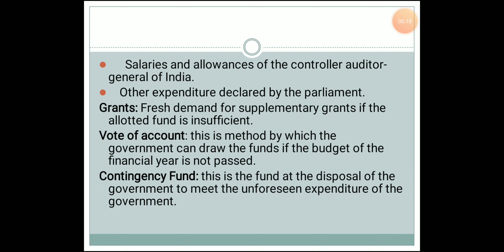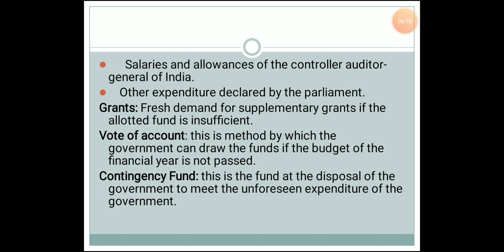And what is a grant? A supplementary grant is a special amount of money or a fund which is allocated for a project which has already started. In such a situation, the government can put forward a demand for a supplementary grant in Parliament, and if it is passed, then a supplementary grant will be given for such a project which has already started by the government.